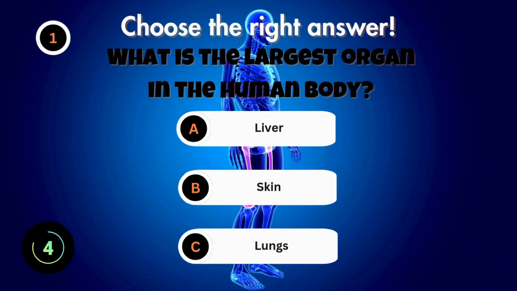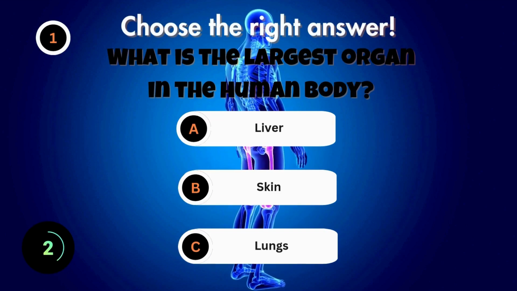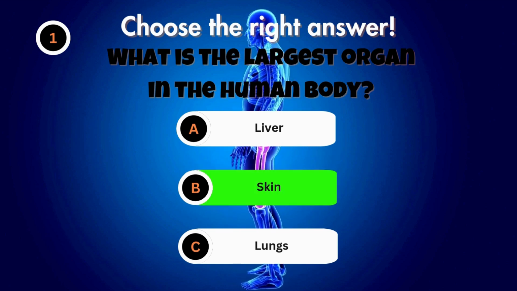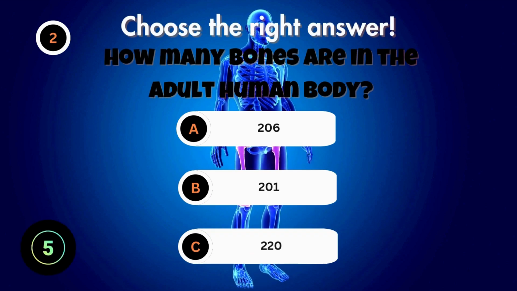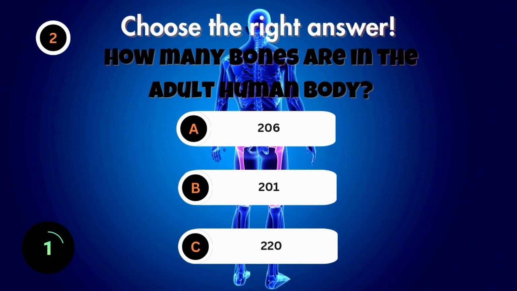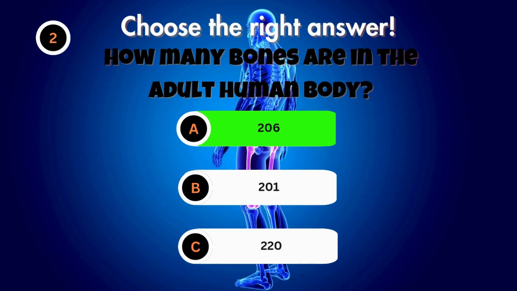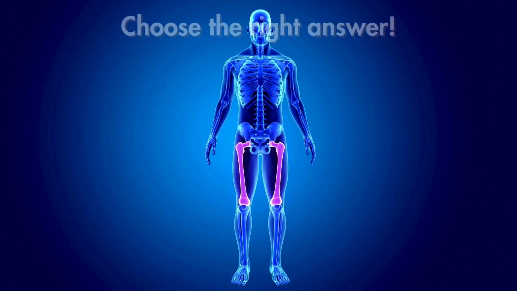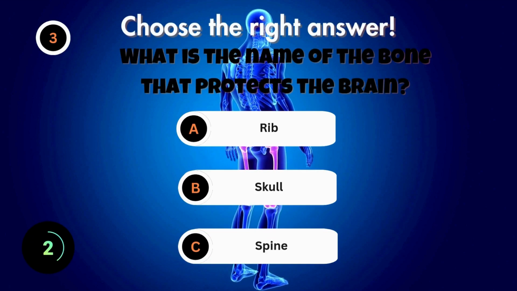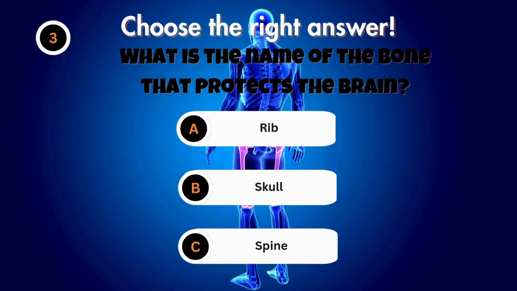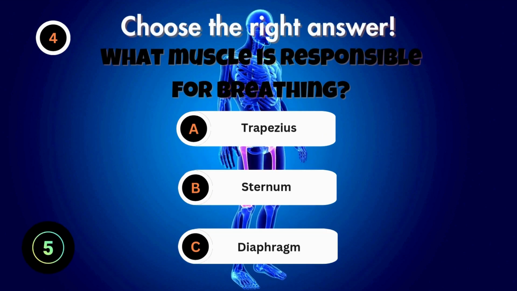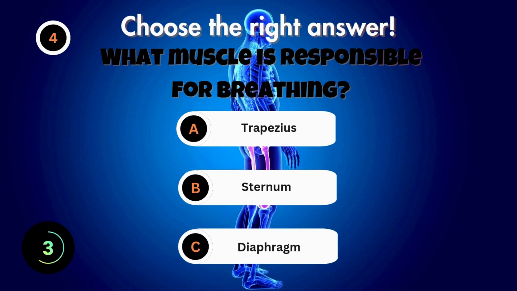What is the largest organ in the human body? How many bones are in the adult human body? What is the name of the bone that protects the brain? What muscle is responsible for breathing?